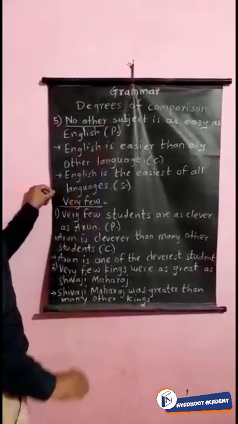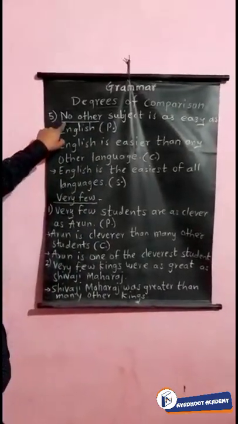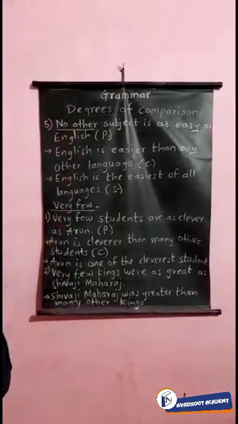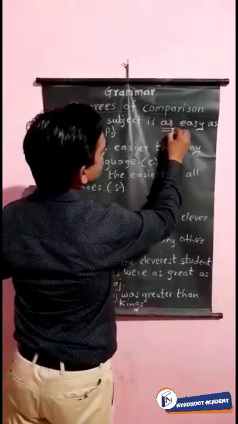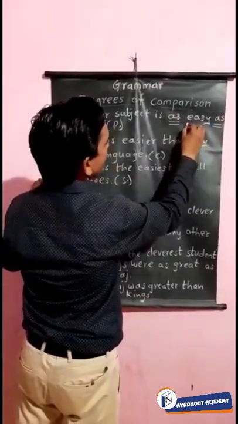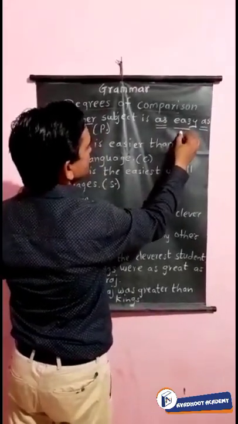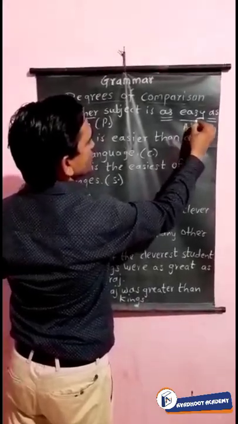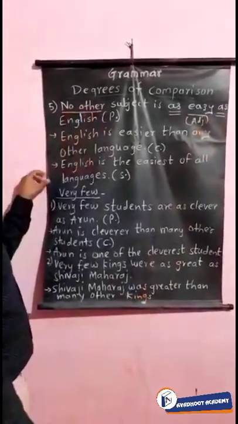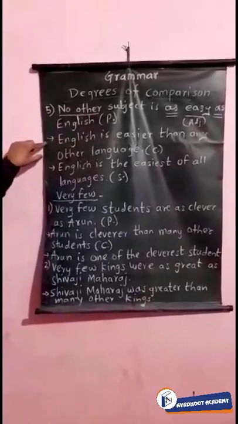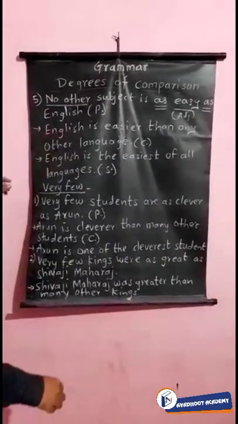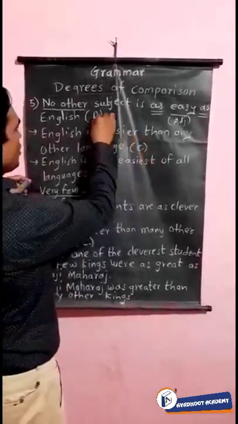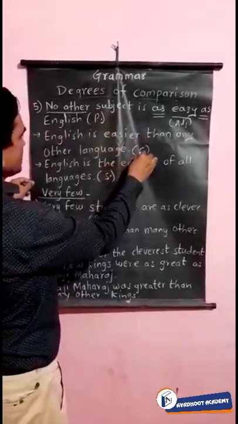The sentence begins with "no other." So the sentence is: No other subject is as easy as English. Here there are two "as" words, and between the two "as" there is the word "easy," so it is an adjective. So a positive adjective is there. This sentence will change into: English is easier than any other language. So this one is the positive degree and this one is the comparative degree.